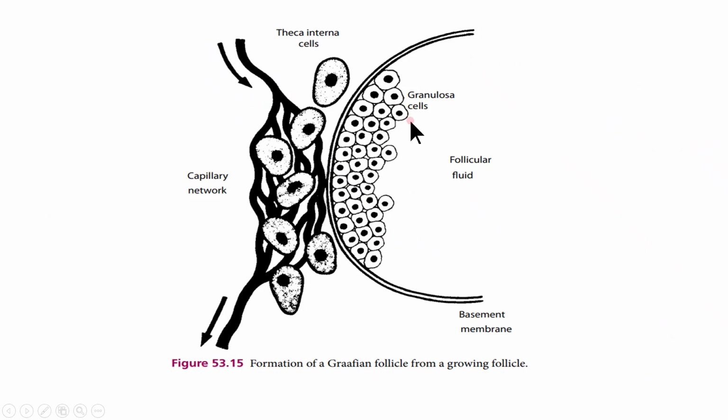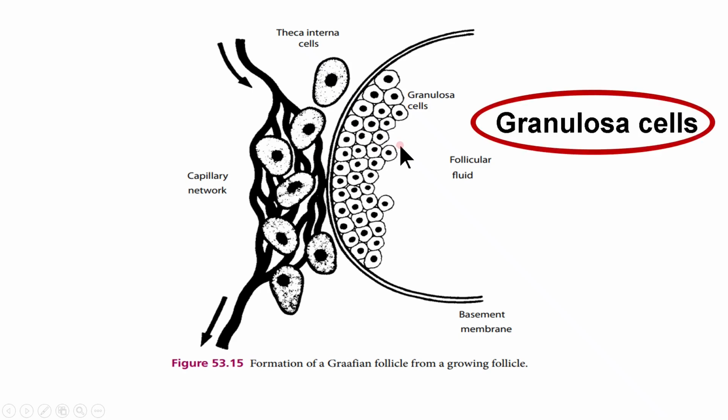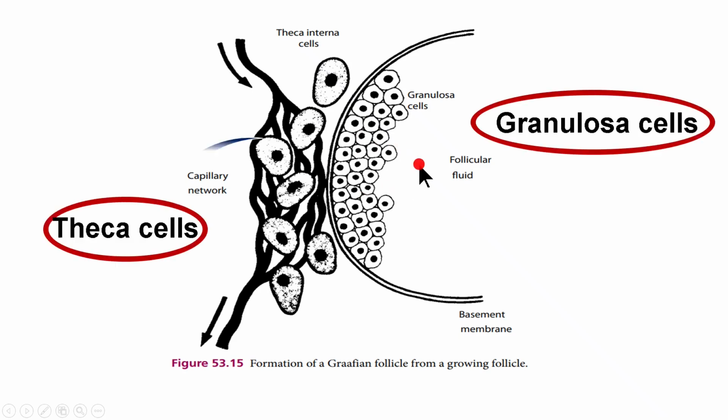The granulosa cells are in close contact with the oocyte. As the father earns for the family and the mother manages the home, supports the child, and makes all the things available for her necessities, similarly, granulosa and theca cells do the same for the oocyte. The theca cell layer has blood vessels, that is, blood supply is present in the theca layer, but it is absent in the granulosa layers. Therefore, the granulosa cell layers do not have blood vessels.